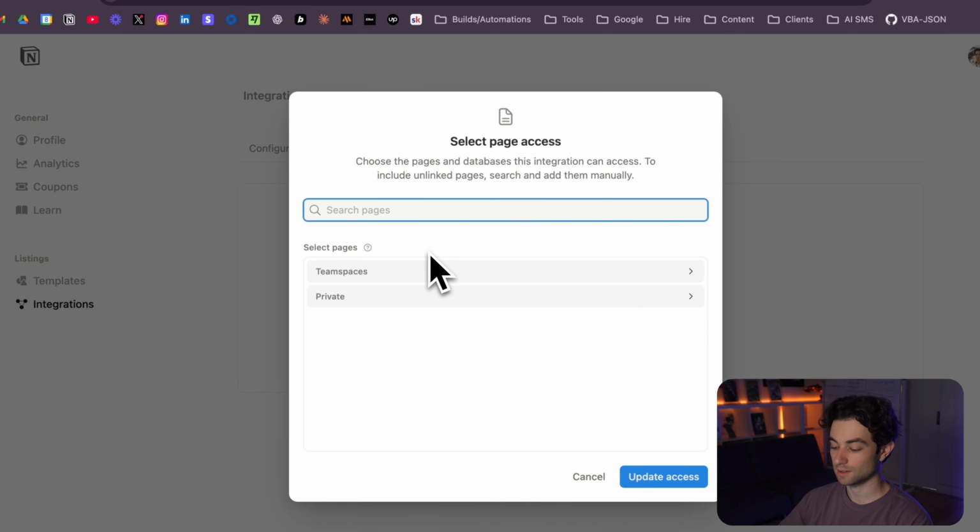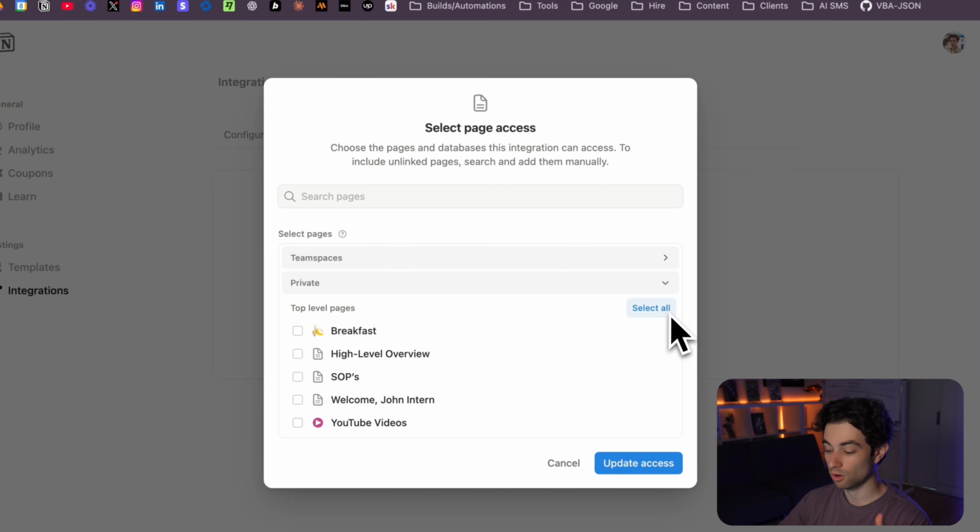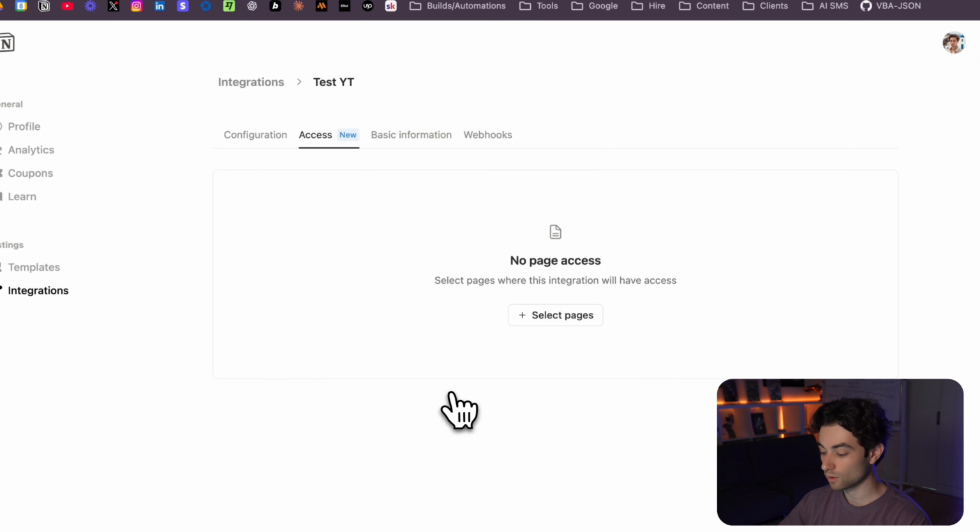And then here you'll be able to access your entire Notion. So this could be your team space or your private stuff. Again, I would select all for this as well. I've already done it on my previous one, so I'm not going to do it.